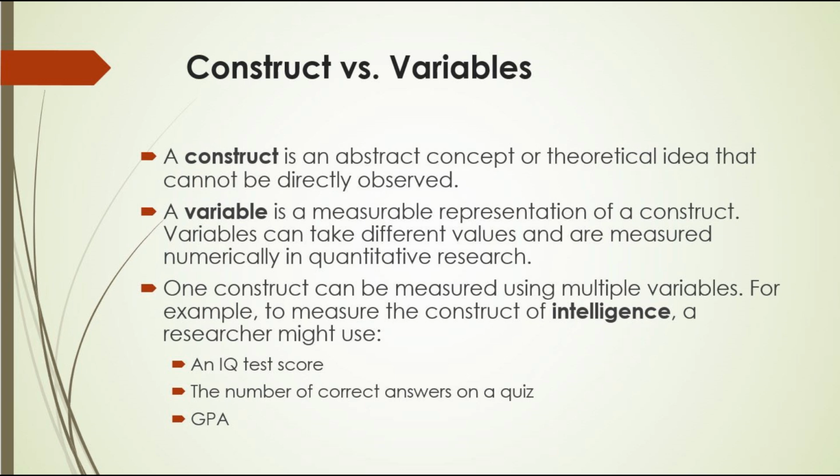For example, to measure the construct of intelligence, a researcher might use 3 variables: an IQ test score, the number of correct answers on a quiz, and GPA.